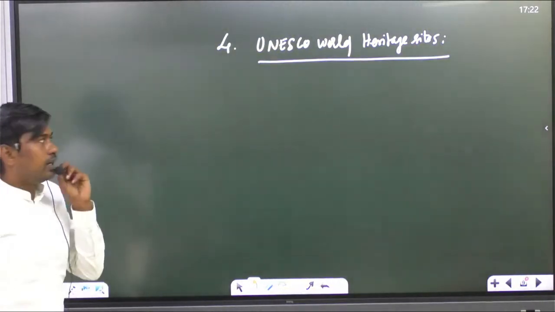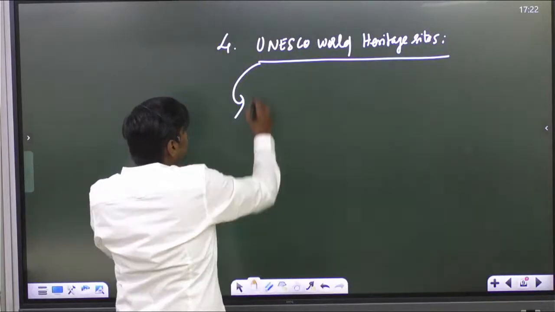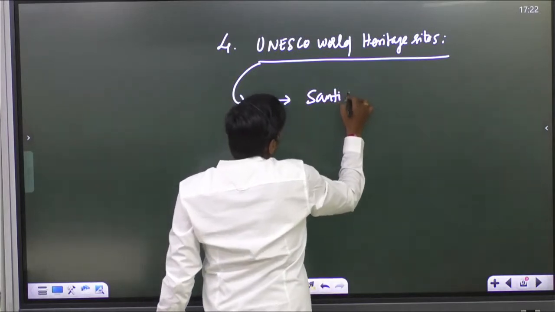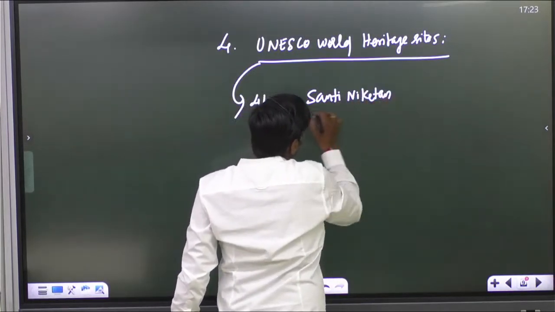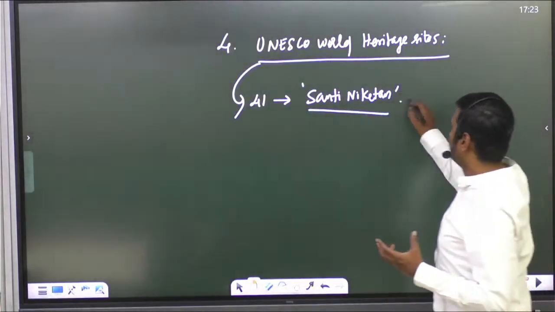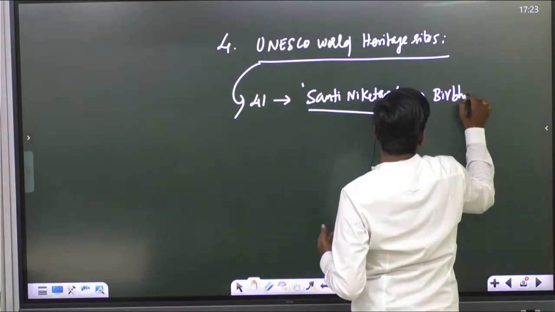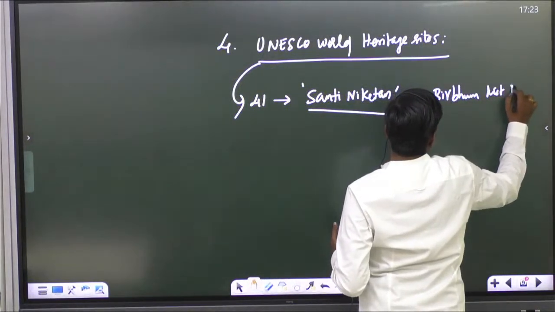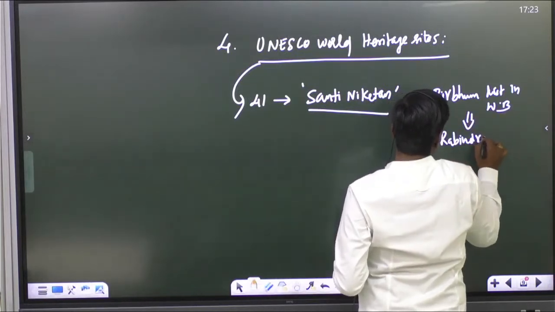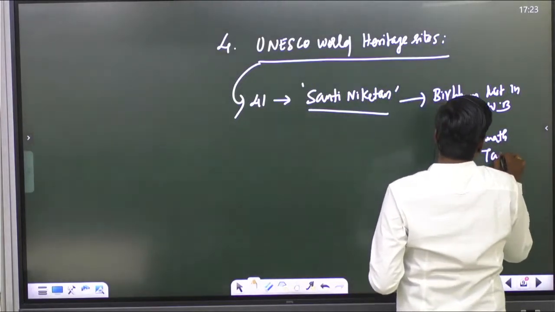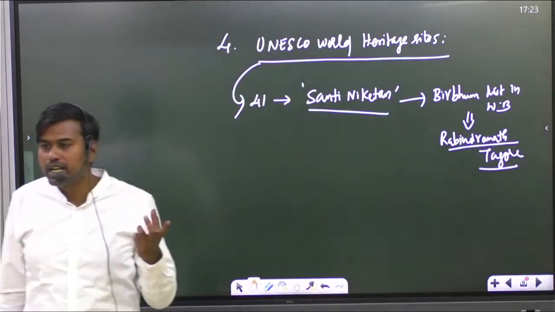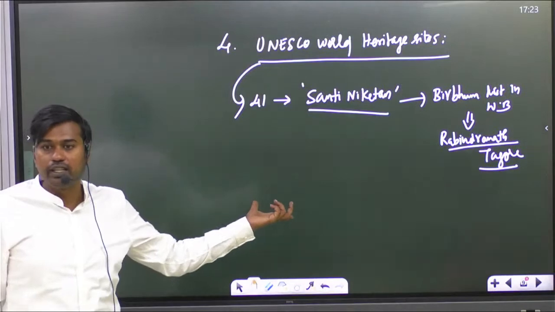Now in India, recently we have included 2 UNESCO World Heritage Sites. 41 is Shanti Niketan. This was started in Birbhum district in West Bengal. Who started it? Rabindranath Tagore. Even during mains this year they asked a question about Tagore and Mahatma Gandhiji, their contribution to education, and one more on nationalism. There also we discussed Shanti Niketan.